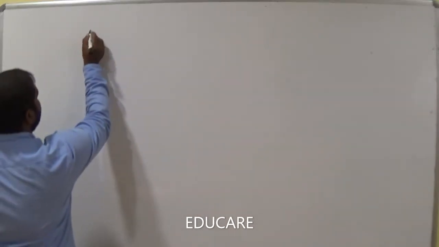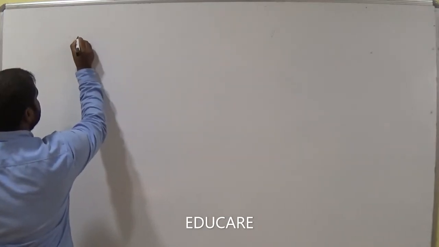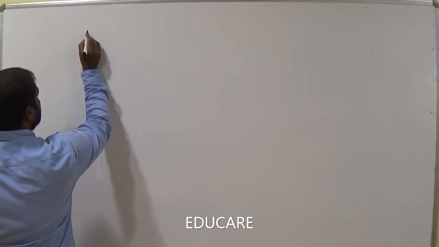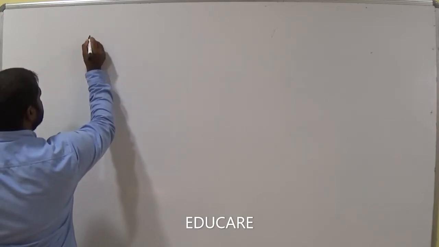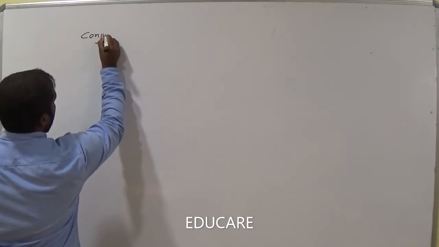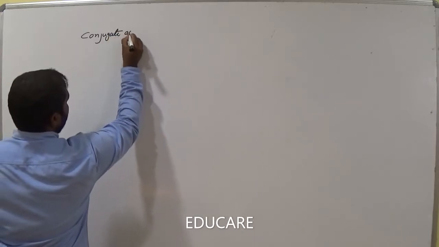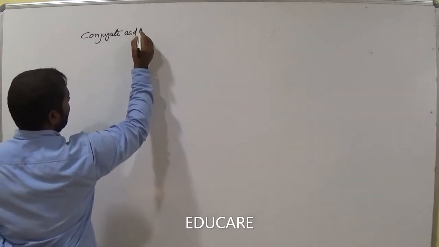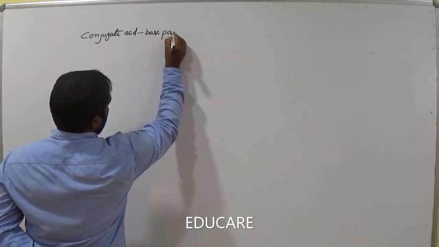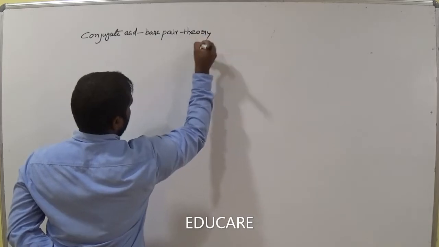The next important concept is the conjugate acid base pair theory.